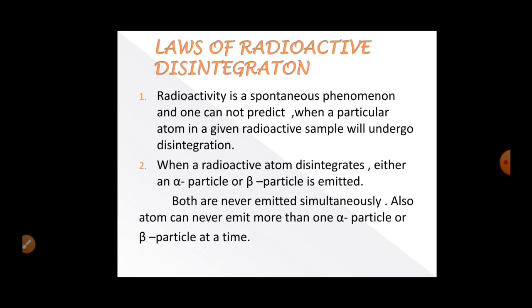Second law: when a radioactive atom disintegrates, either an alpha particle or a beta particle is emitted. Both cannot be emitted simultaneously. Also, this law says that an atom can never emit more than one alpha particle or beta particle at a time.